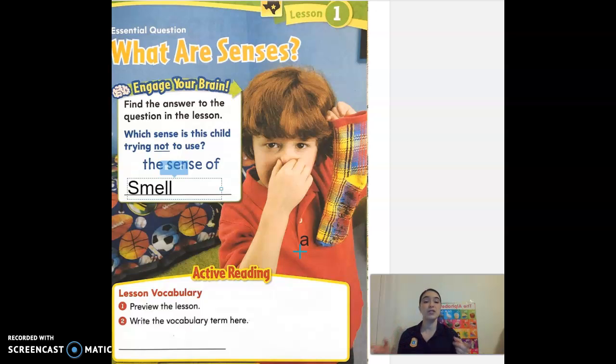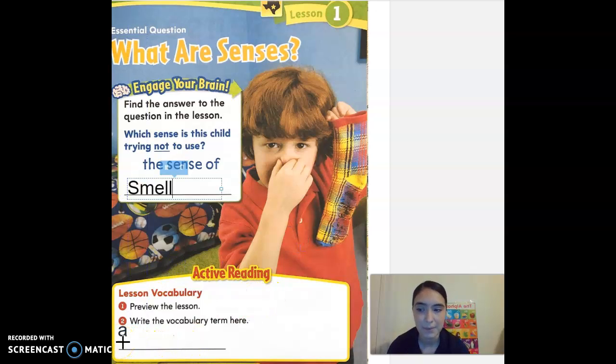Have you ever not wanted to use your sense of smell because of something stinky? Yeah, right? Like maybe some sweaty shoes or some smelly fish. Sometimes you just got to cover that nose so you don't use your sense of smell. All right.